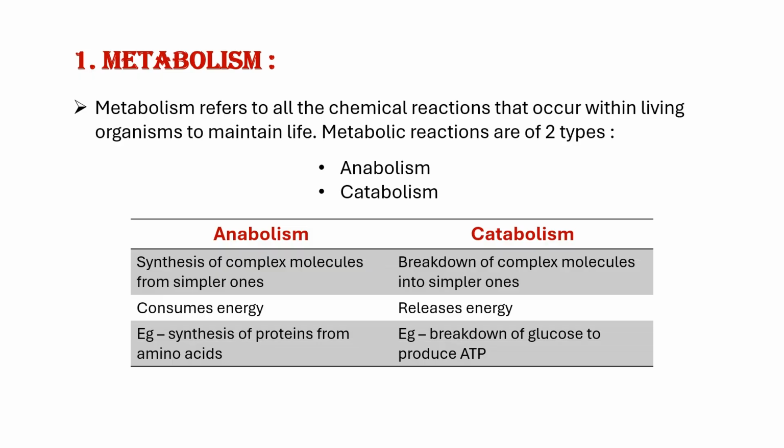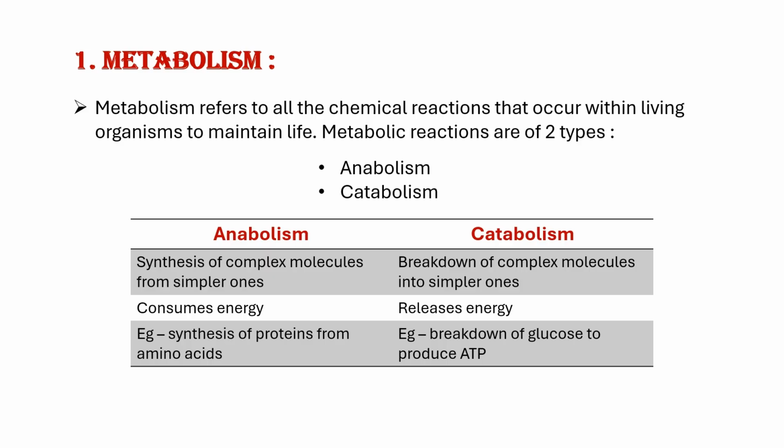Anabolic reactions involve the synthesis or building of complex molecules from simpler molecules. For example, proteins. Proteins are complex molecules. These are synthesized from amino acids, which are simpler molecules. A group of amino acids combine together to form a protein.